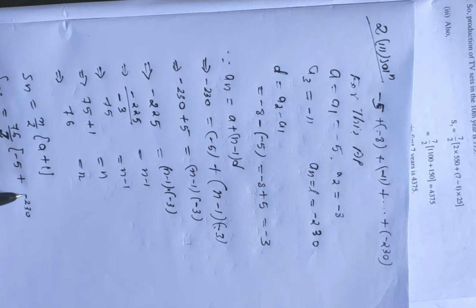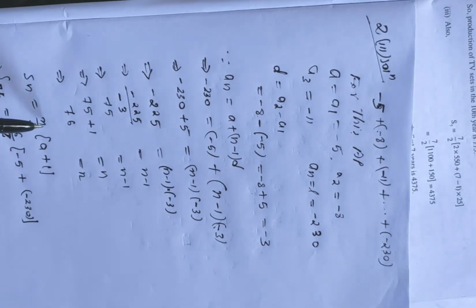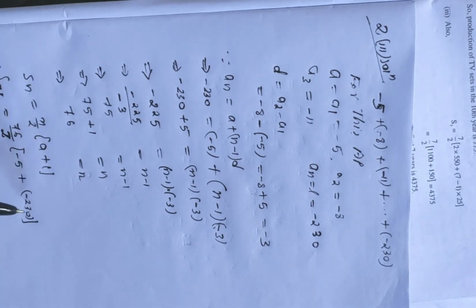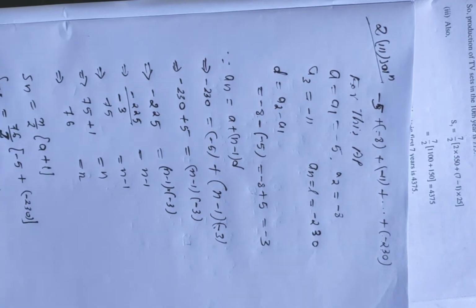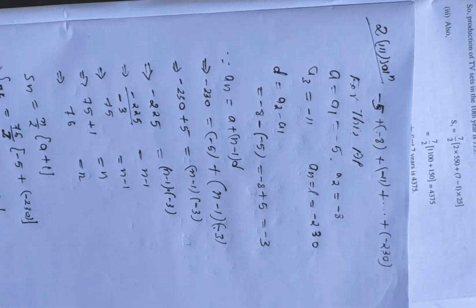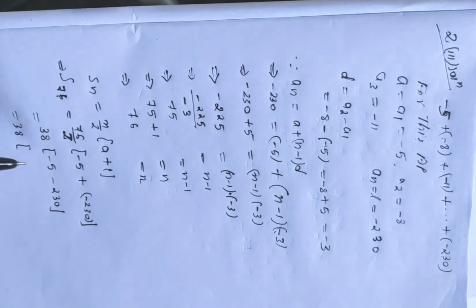So A is given as minus 5, since our formula is plus, and the value of L is minus 230, so we have to give minus 230 within brackets. Here we put the value of N, which is 76. Now 76 divided by 2: it is 38. Minus 5 plus minus 230, this times 38.